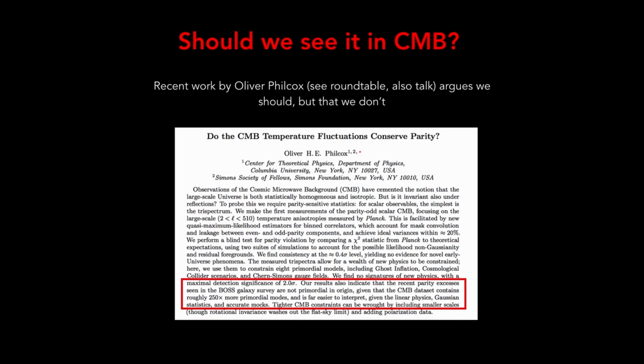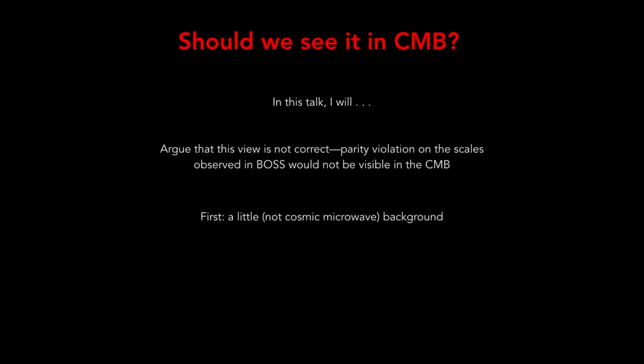So I've highlighted the relevant part of his abstract here. He writes, "our results also indicate that the recent parity excesses seen in the BOSS galaxy survey are not primordial in origin, given that the CMB dataset," etc. So he's saying we should see this in the CMB, we don't see it, and therefore it rules out the BOSS results as being primordial. In this talk, I will argue that this point of view is probably not correct, and that parity violation on the scales observed in BOSS would not be visible in the CMB.